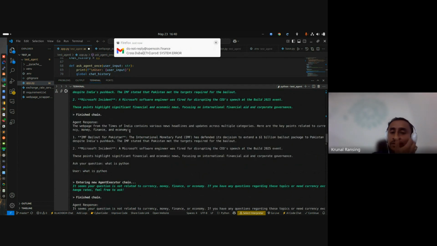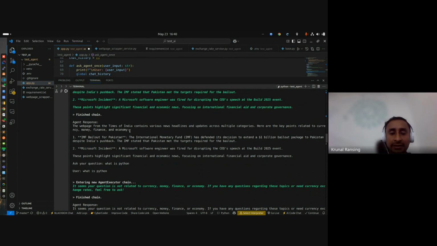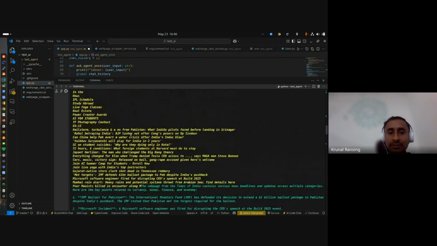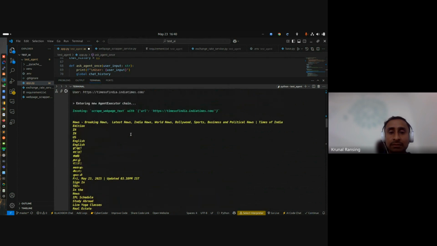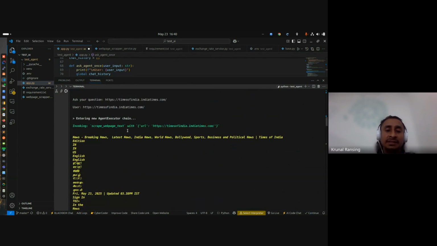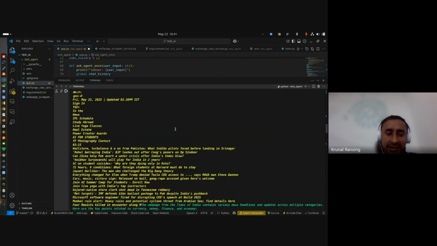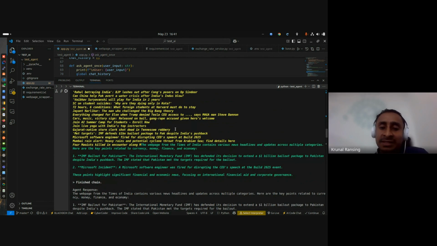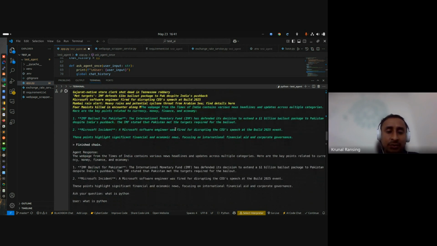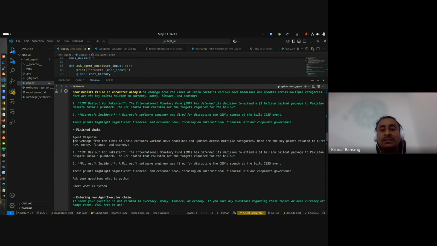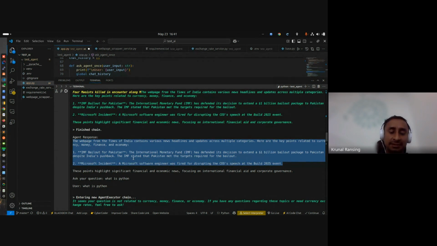Okay, I ran this 5 to 10 minutes ago, with the same URL I run here. You can see here, this is the scrape web text, and this is the Times of India URL. It scraped the basics. It's not scraped all the text, I just took around 500 characters. You can see here, we specifically told our agent that we need just financial and economic related content. So out of this lots of data, our agent is giving me just financial related things.